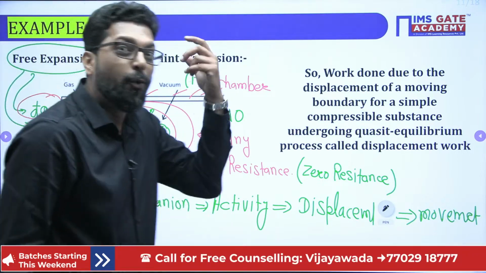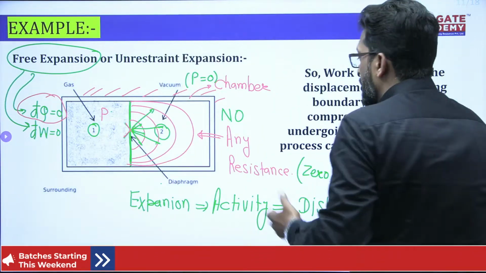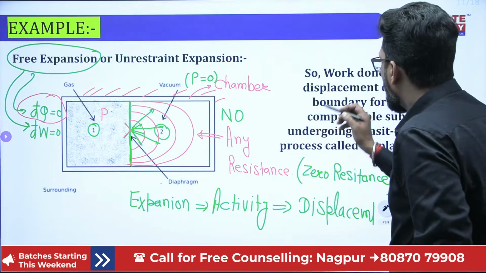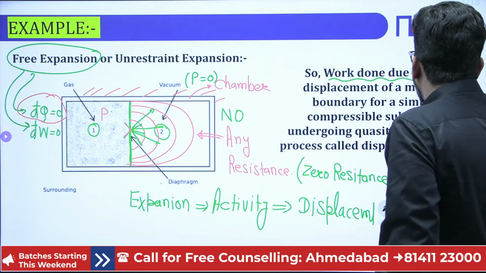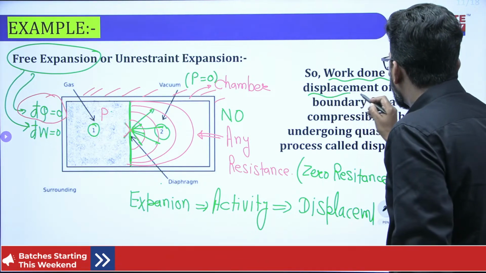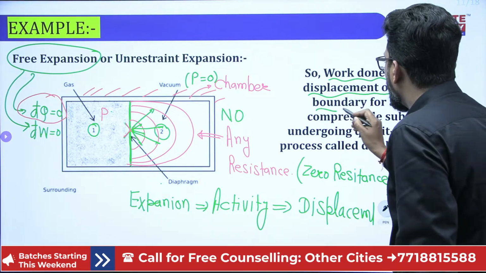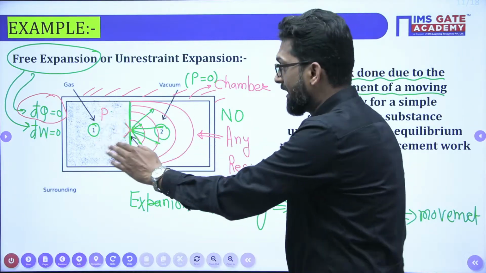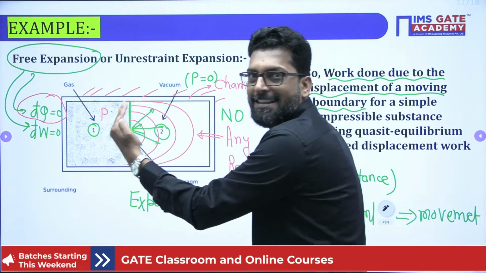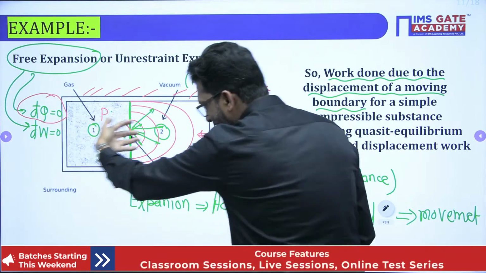Now, what is the conclusion? The conclusion is that, beta, the work done due to the displacement of a moving boundary, in this case, work is zero. This is the example. If there is a displacement, it creates a force.